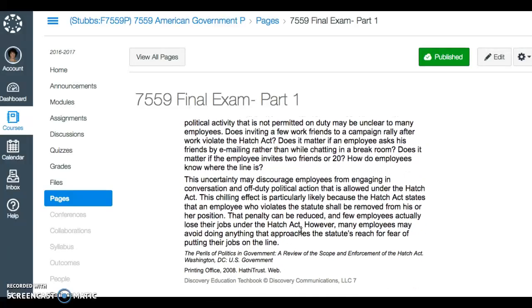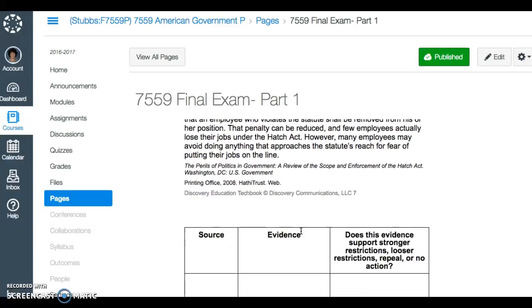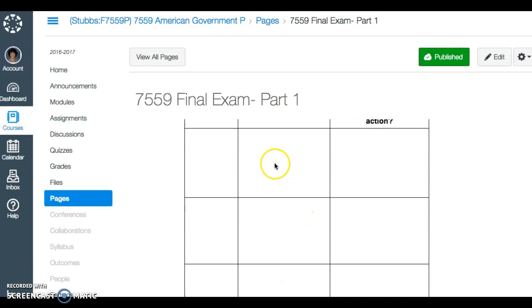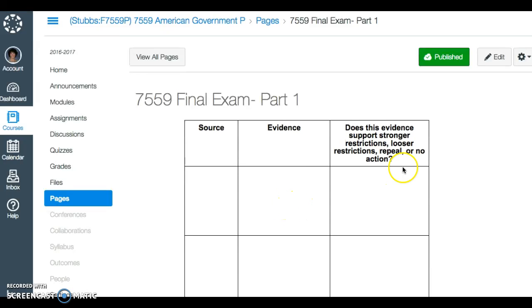So for each one of those 6 sources, you're going to fill out this chart. You're going to list what the source is here. So that first one was the original excerpt from the Hatch Act. That's what you're going to write right there. You're going to write any evidence that you find in that source right here. You may need to take more than 1 square, so I have given you extra squares.